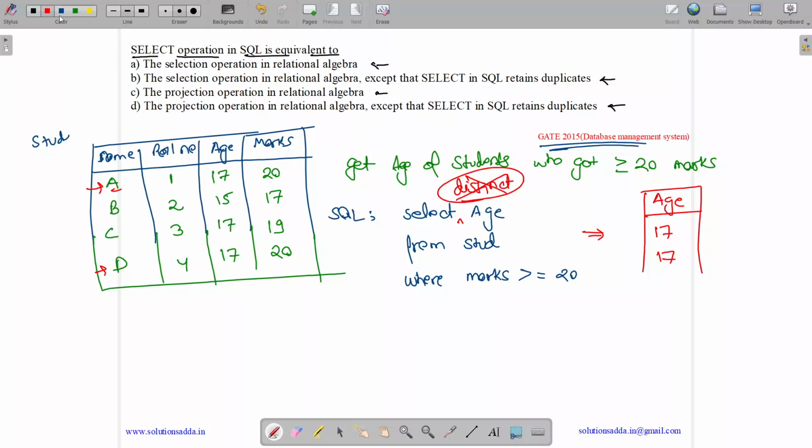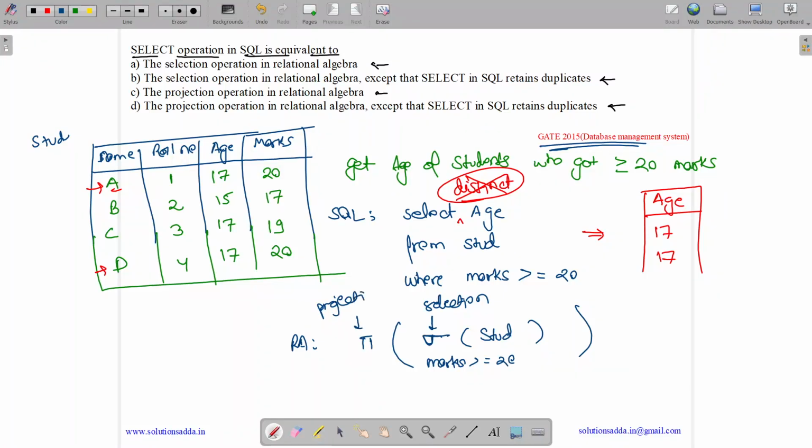Now what will be the relational algebra equivalent for this? The relational algebra equivalent will look something like this. From the table student, select based on the operation that marks are greater than equal to 20. This is the selection operation. And then we need to project. This is projection. We need to project only age.